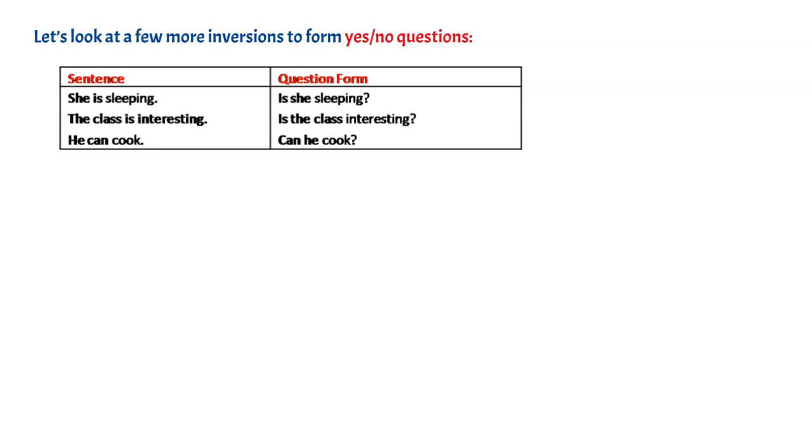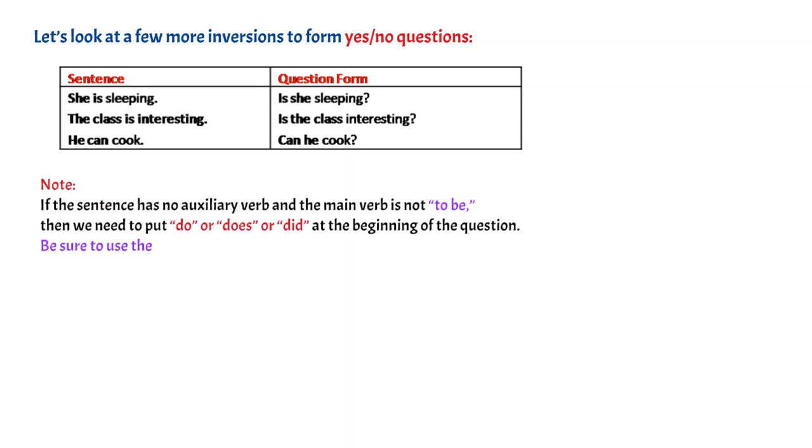If the sentence has no auxiliary verb and the main verb is not to be, that means if the main verb is not state of being, then we need to put do or does or did at the beginning of the question. Friends, be sure to use the correct tense and form. For example, we use did if the sentence is in the past tense.